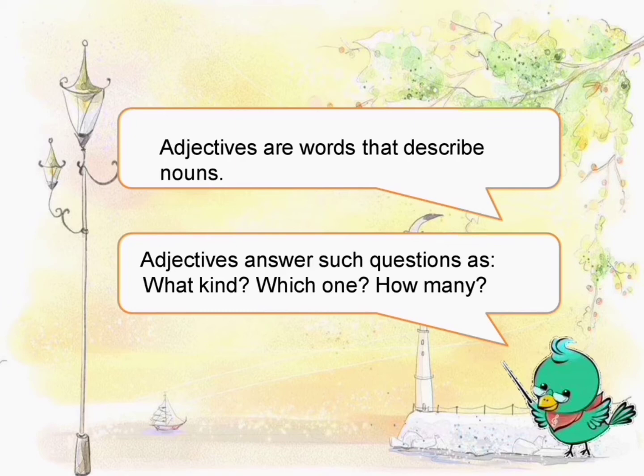So, adjectives are the words which describe the quality of a noun or a pronoun. Good boy, intelligent boy, and a faithful dog. Likewise. Adjectives answer such questions as what kind, which one, how many, that is quantity. So mostly adjectives will tell us the quality and also quantity. Quantity means how many, how much, likewise.